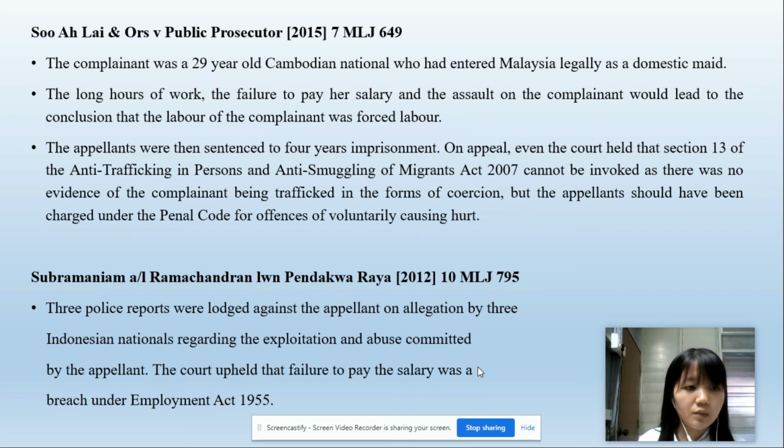Reliance can also be made to the case of Subramania Anuraki Ramachandran versus Pendakwa Raya. In this case, three police reports were lodged against the appellant on allegations by three Indonesian nationals regarding exploitation and abuse committed by the appellant. And the court held that the failure to pay the salary was a breach under the Employment Act 1955.